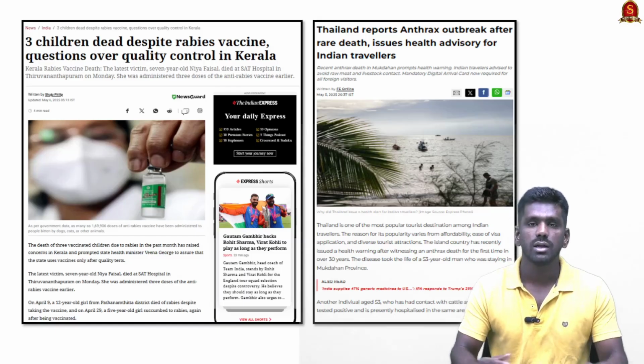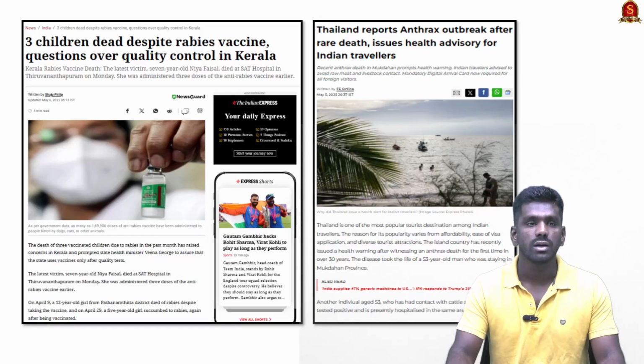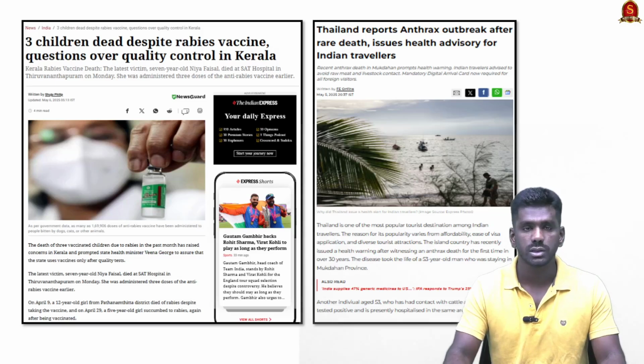So there is a recent death about anthrax in Thailand, and the government has declared an anthrax outbreak to the tourist. So this is a health issue warning by Thailand government, and this is a health issue in our nearby state Kerala. So these are the 2 important zoonotic diseases which appeared in news recently, and let us discuss about this rabies and anthrax.